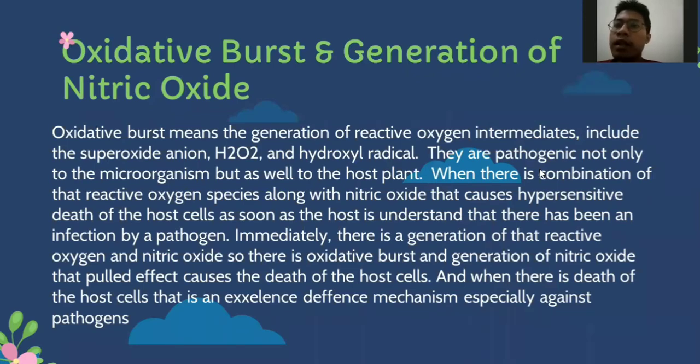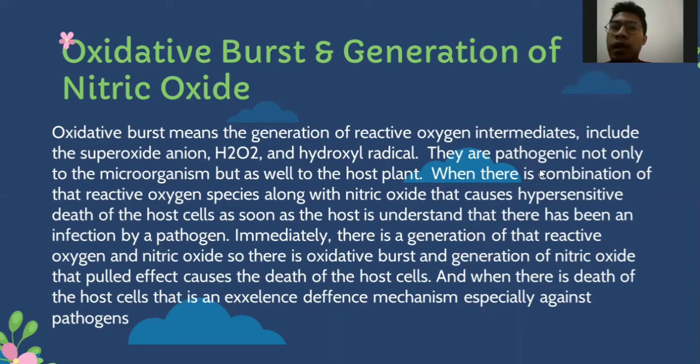Oxidative burst and generation of nitric oxide. Oxidative burst means the generation of reactive oxygen intermediates, including the superoxide anion, H2O2, and hydroxyl radical. They are toxic not only to the microorganism but also to the host plant.